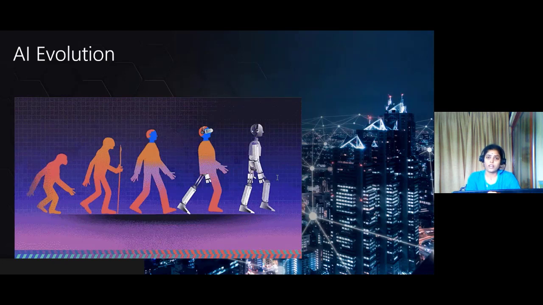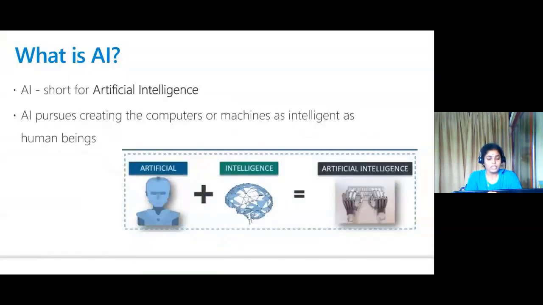Now we all know that AI is ruling the world. Everywhere we experience AI. So what is AI? AI is short for artificial intelligence. AI pursues creating computers or machines that have intelligence like human beings. Actually, everywhere we have AI.